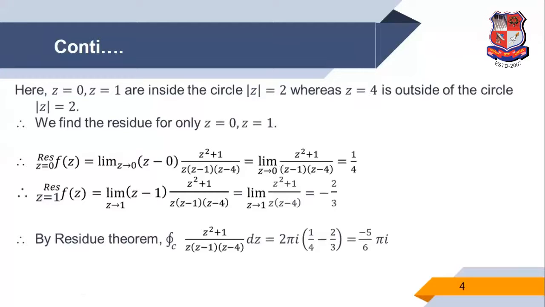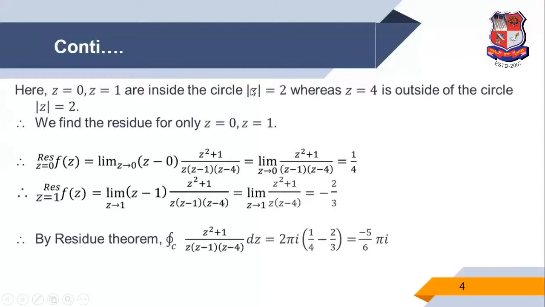The other concept: we draw the circle mod of z equal to 2. That means the center is 0, 0, because except this z, all the other terms are 0. That means no real value, no imaginary value. Only z is there. So except z, the values are 0. So the center is 0, 0.